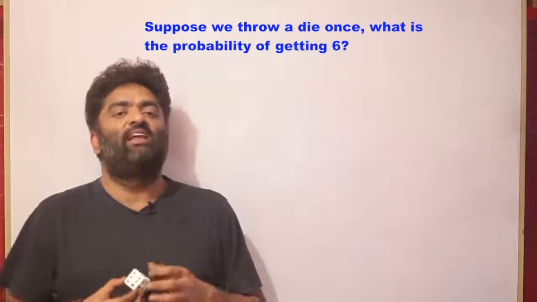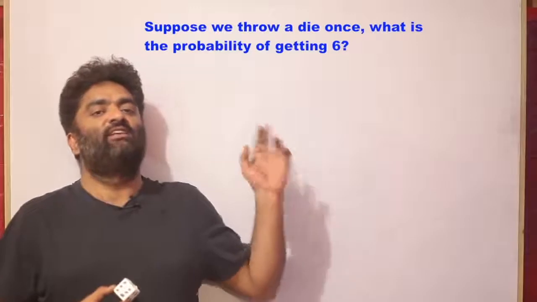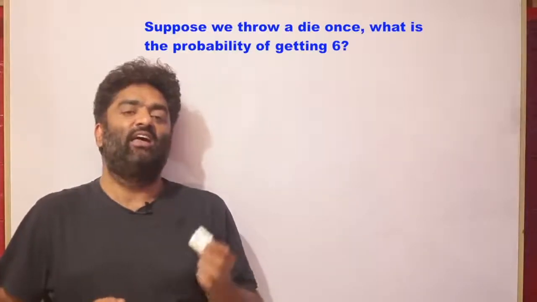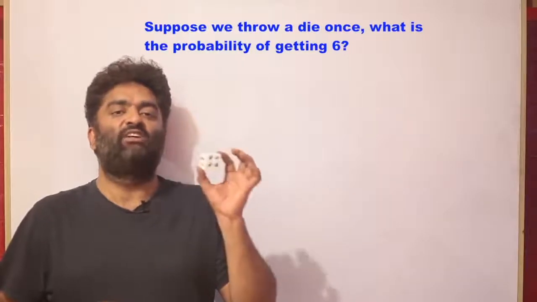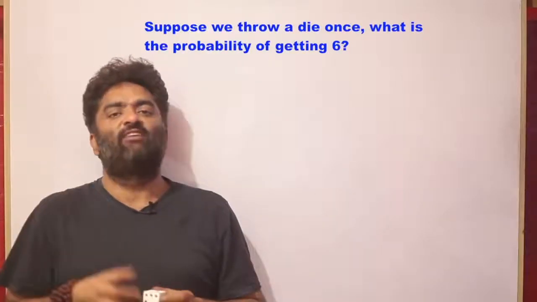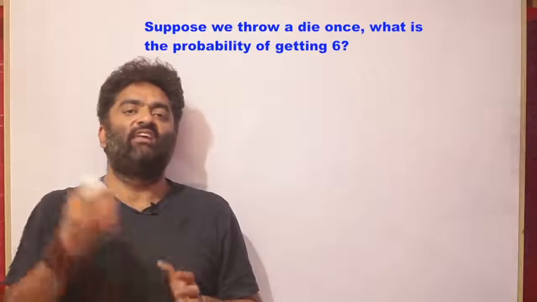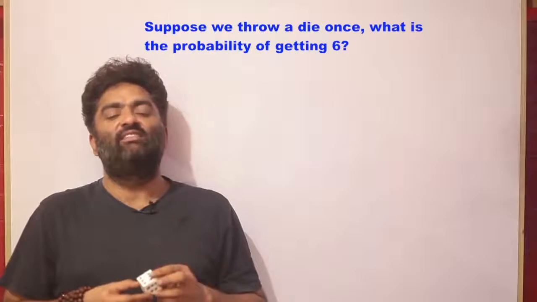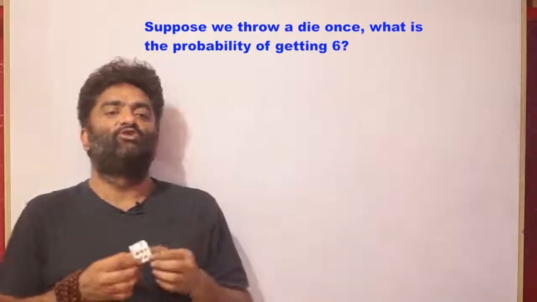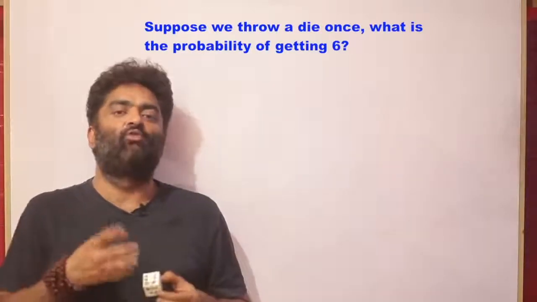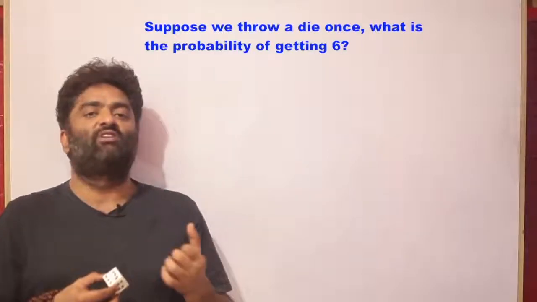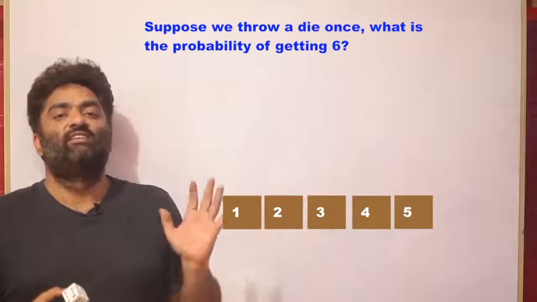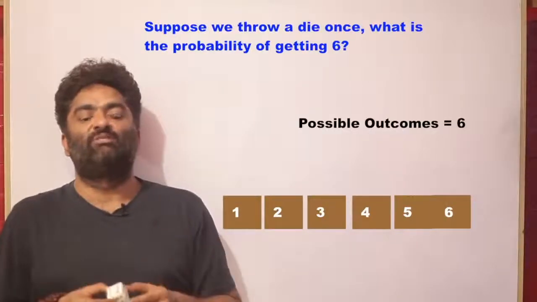Just to drive home that idea that the probability of an event is the number of favorable outcomes divided by all possible outcomes, let's try and use one more example, and this time let's use a die. I'm sure all of us have played Ludo or Snakes and Ladders, and we roll it, and we know with a standard die there are 6 possible outcomes. So if I talk about a single die being rolled, what is the number of possible outcomes? You can get a 1 or a 2 or a 3 or a 4 or a 5 or a 6. That means you have overall 6 possibilities.